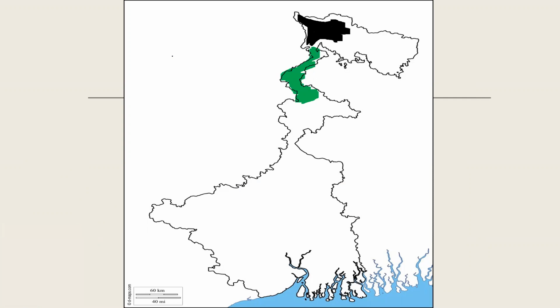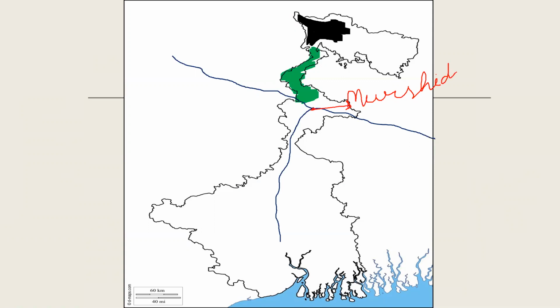The river Ganga comes from the state of Bihar, comes here, now comes here like this, and goes here like this. Okay. So this is the place called Murshidabad. I've already told you. Map pointing you are not having now, but you may have it in your further classes. In Murshidabad, the Ganga divides into two.